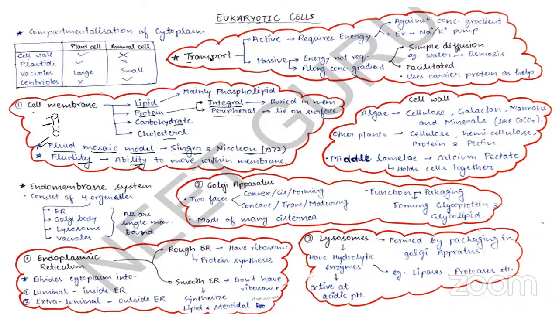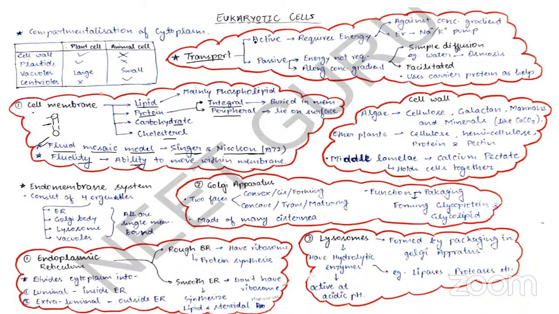As you know, the cell membrane is selectively permeable in nature. If I say selectively permeable, that means it does not allow all the molecules to come in, but selective molecules can move in and move out of the cell. Remember this point.